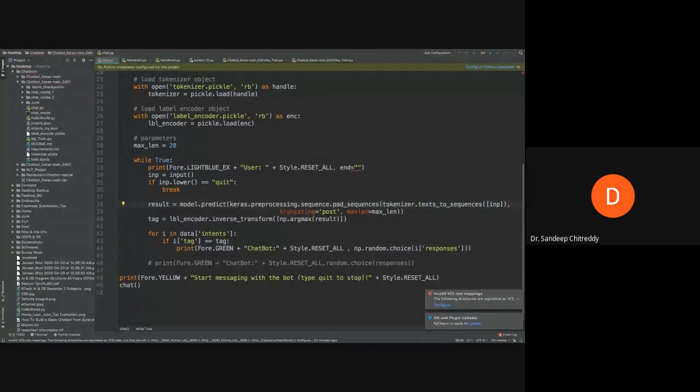We converted every sentence into a 20x1 vector, and we also associated a number for the labels like greetings, goodbye, all those are labels. We gave it to the neural network, ran it for 500 epochs, and the model got trained and saved in our folder, which we named chat_model_3.